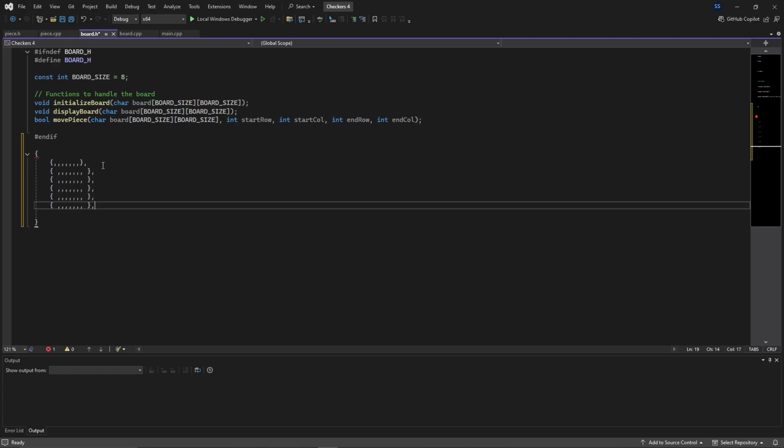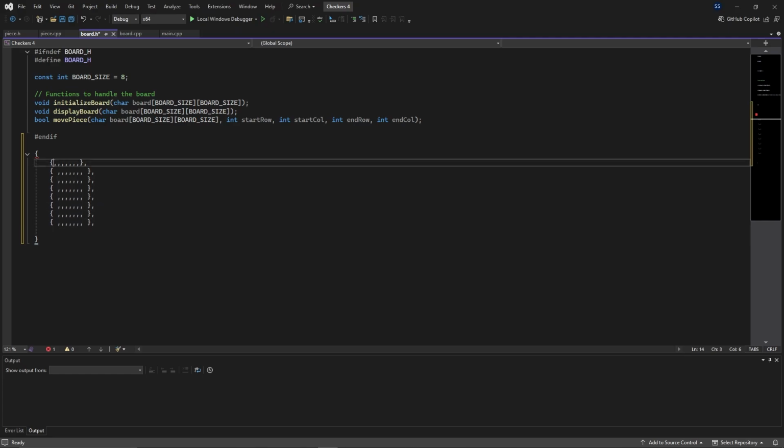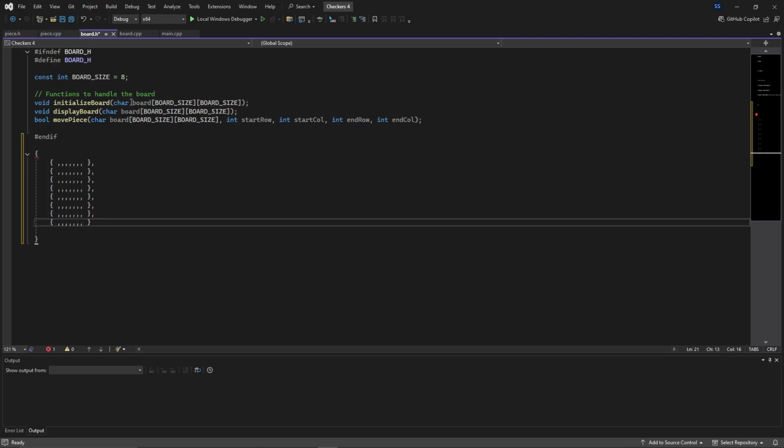Let's make them match up. So basically, when we initialize it, this is what it looks like. The display would be this without the commas. And then move piece, here's the initialization, and then we've got start.